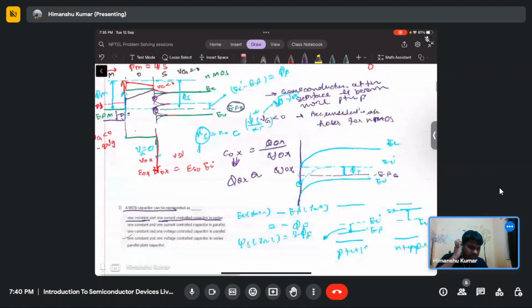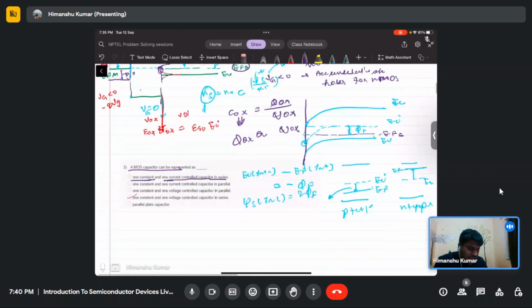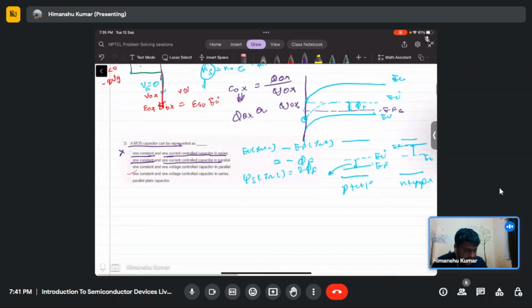As we see, we are applying the voltage, there is no current flow; equilibrium is maintained across this region. So this first option is not correct. One constant and one current control capacitor is not right either, since it is not current control; basically, it's voltage control. So one constant and one voltage control capacitor in parallel.